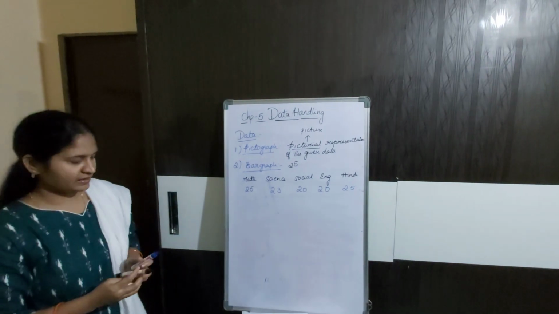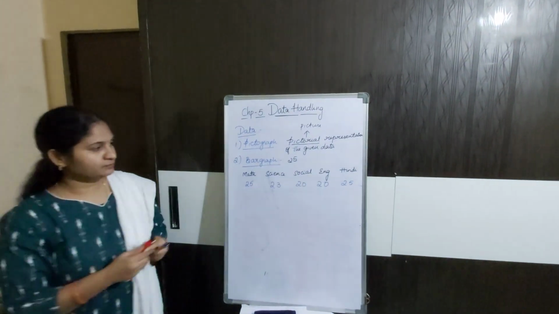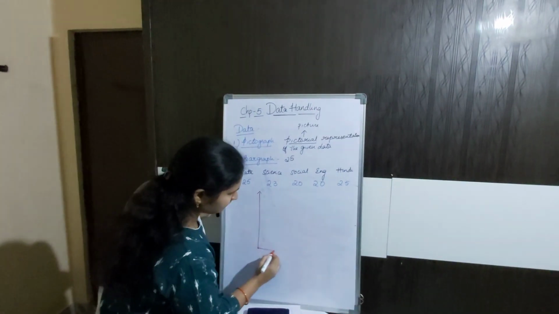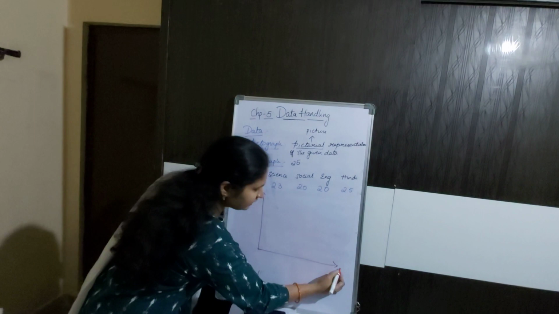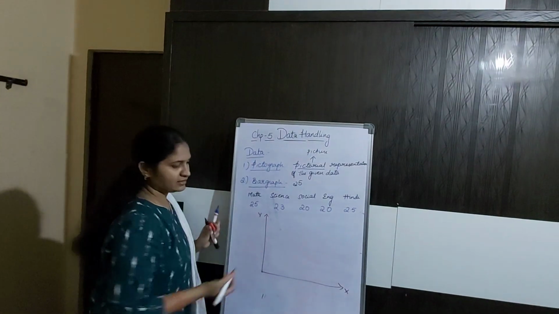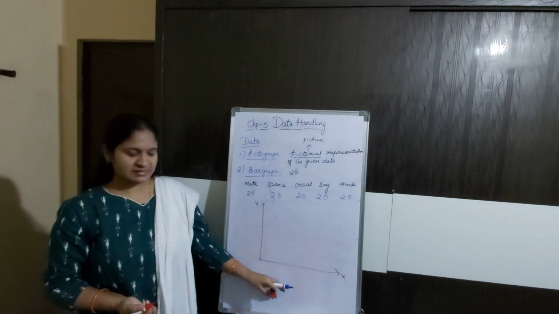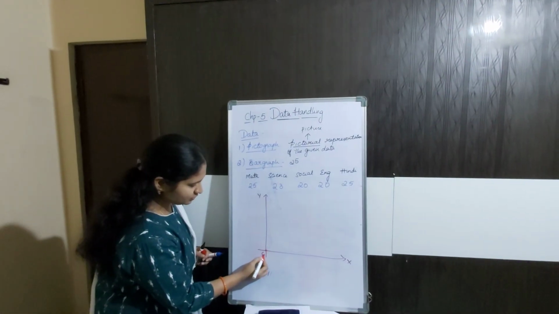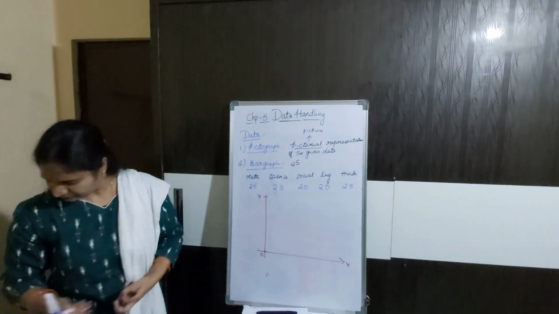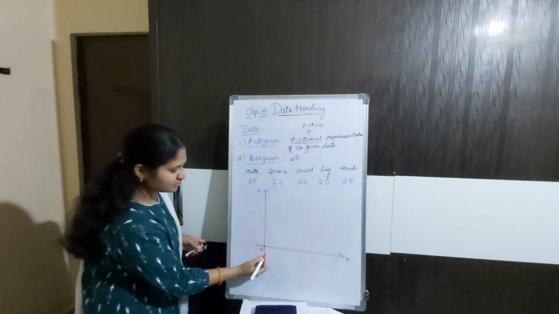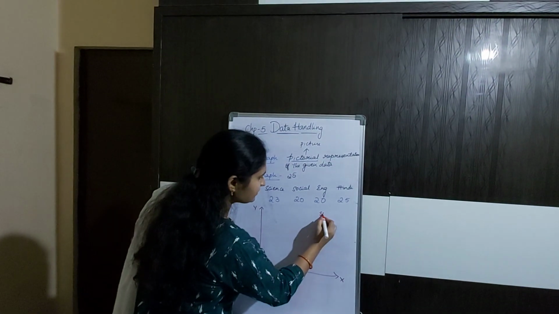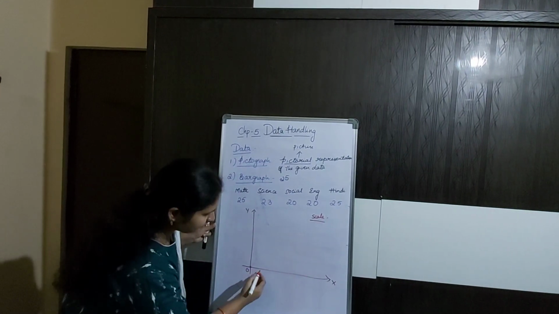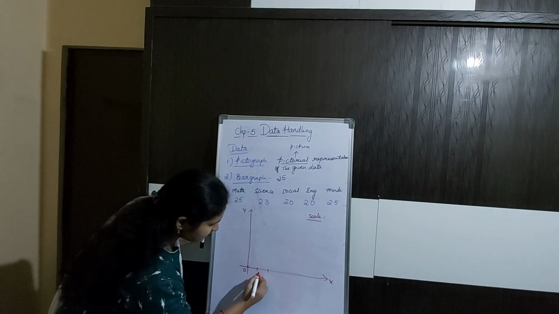By using a bar graph. For a bar graph, we need graph paper, and on that we have to take the x-axis and y-axis. The horizontal line represents the x-axis and the vertical line represents the y-axis. This is the origin. Here we have to write a scale. I am taking each unit on the horizontal line as one subject.